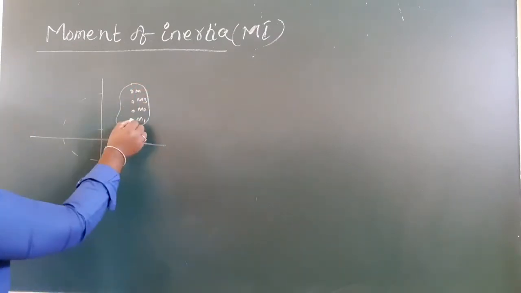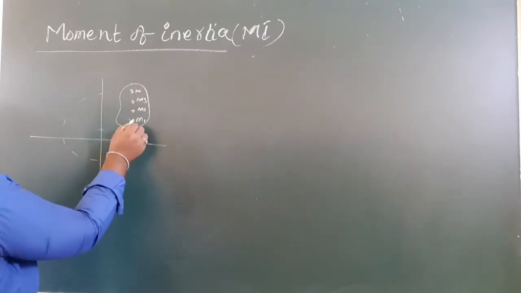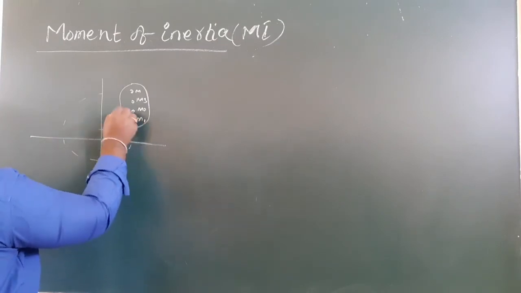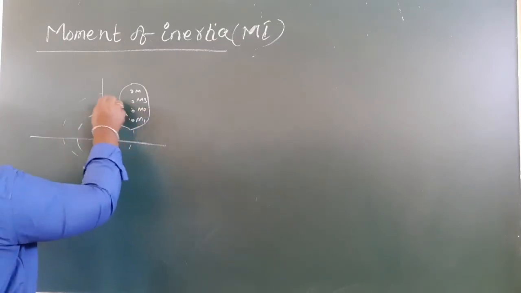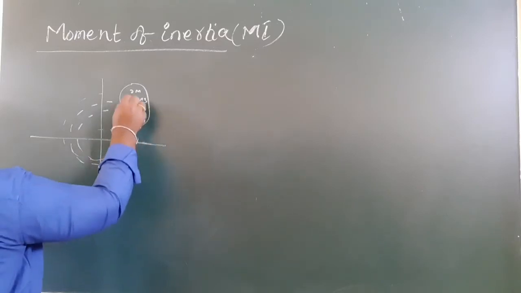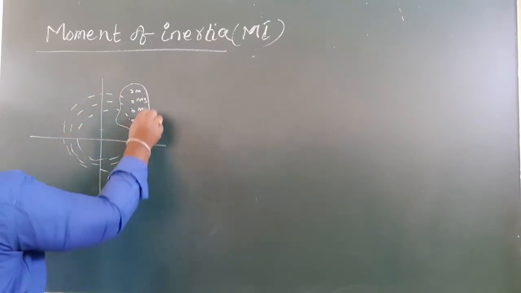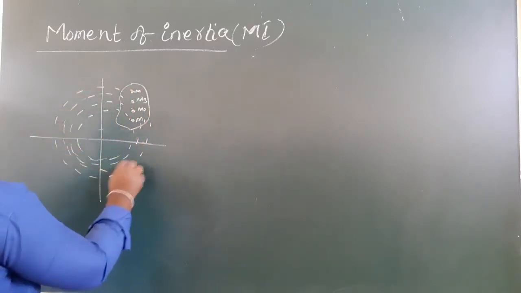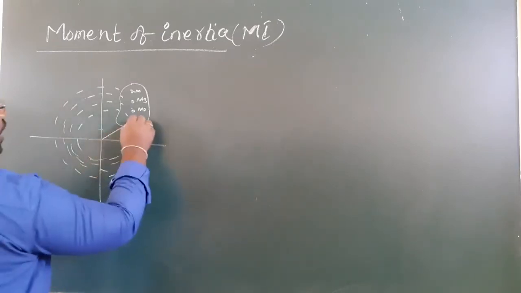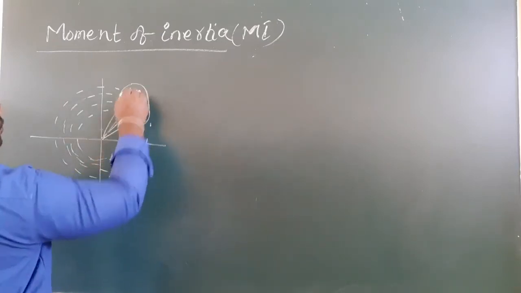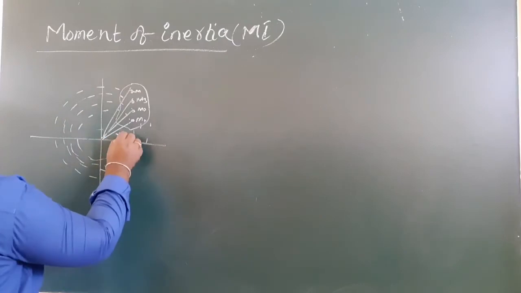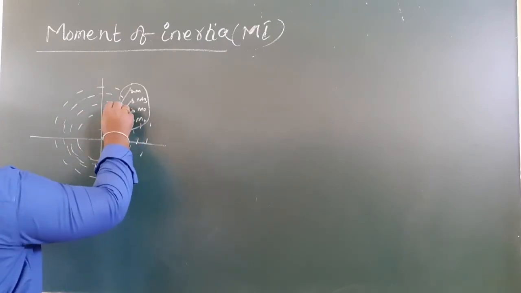While rotating, each particle executes circular motion with a different radius. That radius is R1, R2, R3, R4.